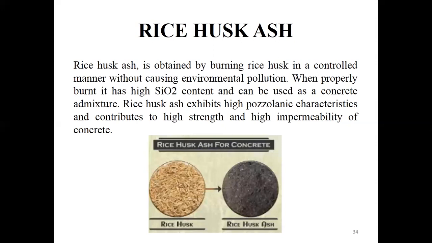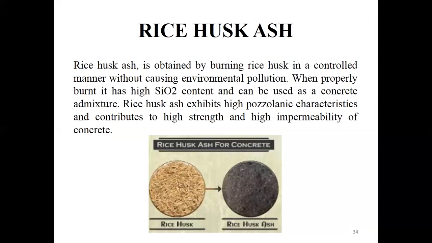Then coming to the types of admixtures, you all know that there are two types: chemical admixtures and mineral admixtures. Mineral admixtures are nothing but the pozzolanic admixtures. There are various types of mineral admixtures. We have discussed in our class fly ash, silica fume and GGBS. There are some more mineral admixtures, which are also pozzolanic in nature, so they come under the mineral admixtures. The first one is rice ash, next one is soot, and third one is metakaolin. We are going to discuss these three.